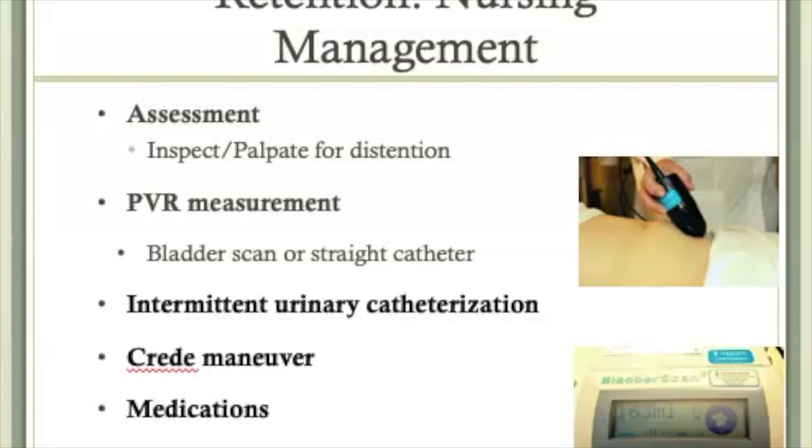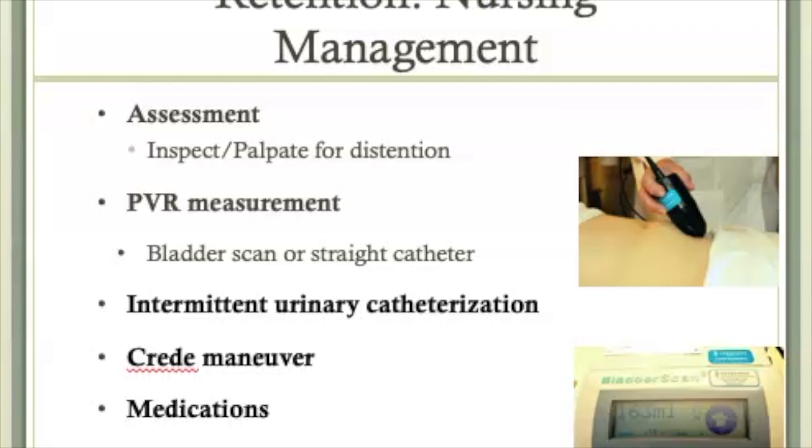An alternative, invasive way of checking PVR is to have the client void and then perform a straight catheterization, also known as an in and out catheterization. In this case, a catheter is inserted and the remaining urine is drained and measured. Based on the PVR, a healthcare provider might order placement of an indwelling urinary catheter, also known as a Foley catheter. Sometimes the healthcare provider will order intermittent urinary catheterization. In this case, the nurse periodically straight catheterizes the client, or the client is taught to perform intermittent catheterization.